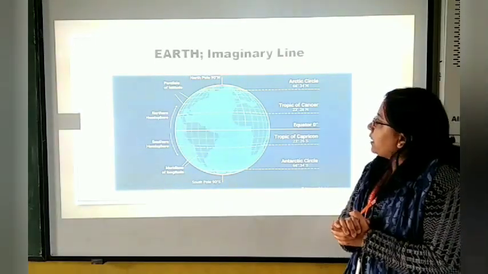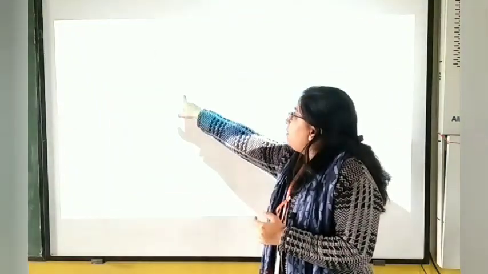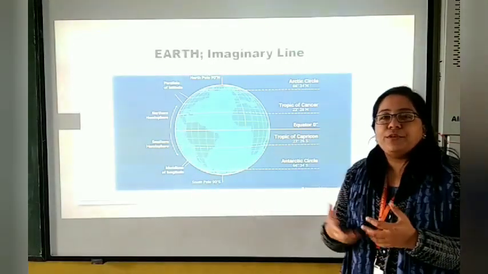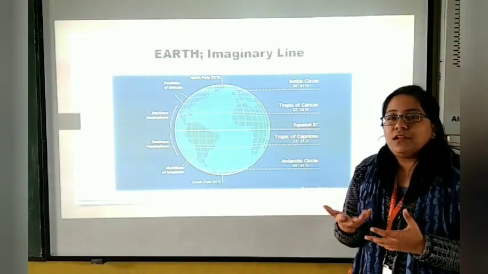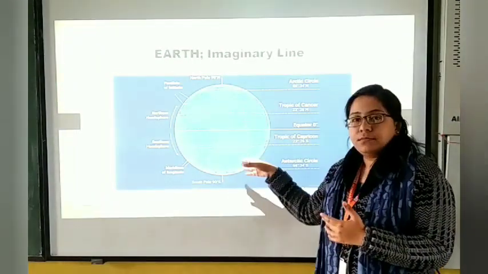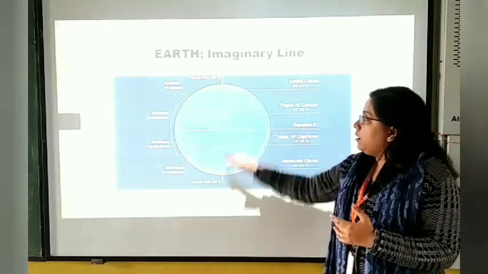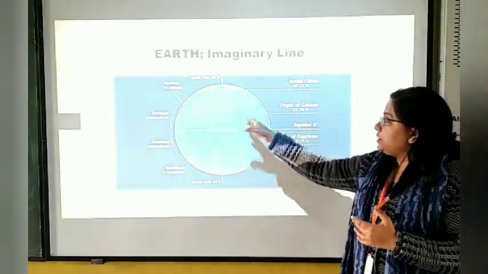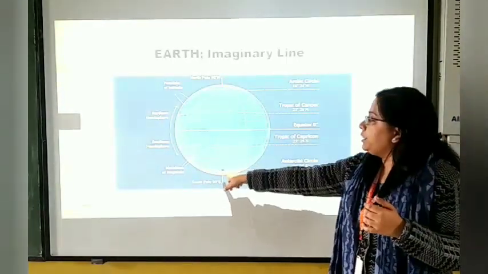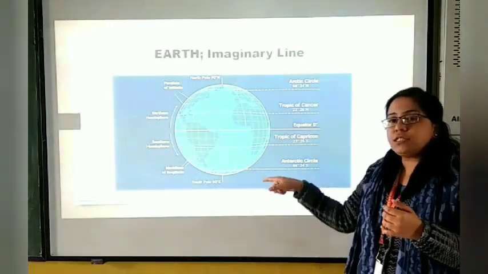After that, children, you can clearly see two kinds of lines, the parallels of the latitude and the meridians of the longitude. So I am going to explain what latitudes and longitudes are. The Earth is divided into grids, like squares. The vertical lines which are shown here are known as the longitudes. The vertical lines are known as the longitude, and it is responsible for